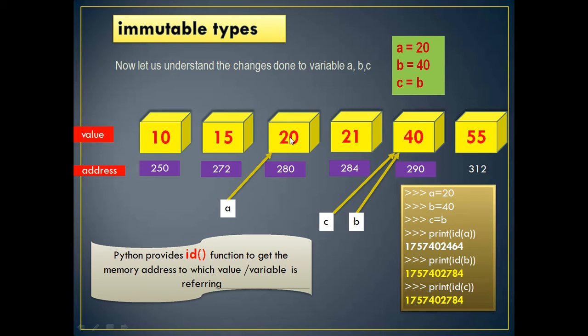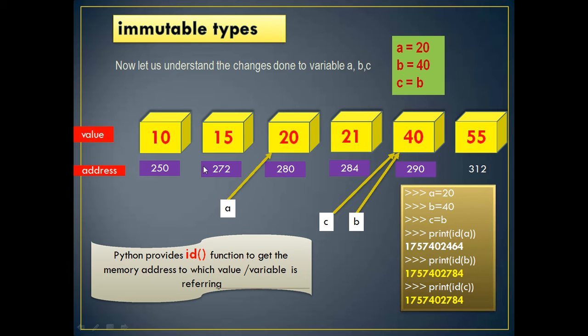It will be in a different memory location. That's why its address will be different. Earlier the address of 10 was this. In the machine the address will be shown differently, but symbolically we can see that earlier the address of 10 was 250, but now the address of A is 280.